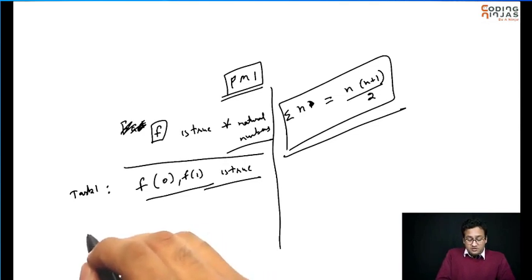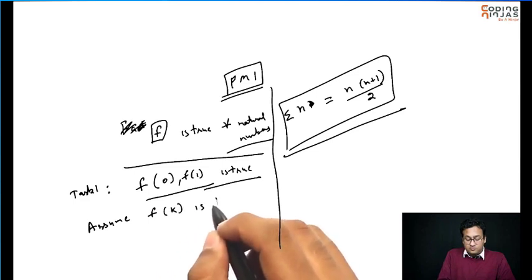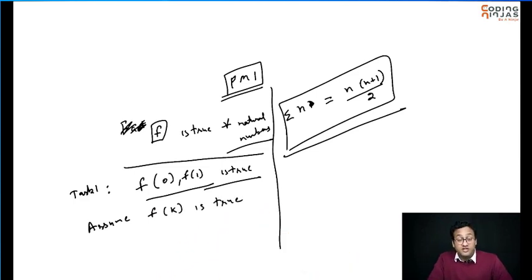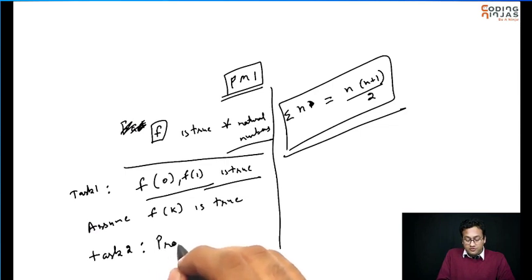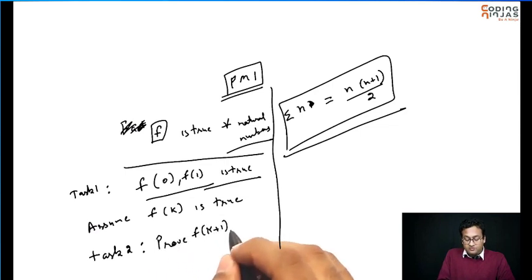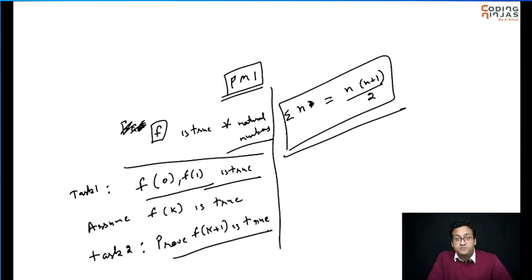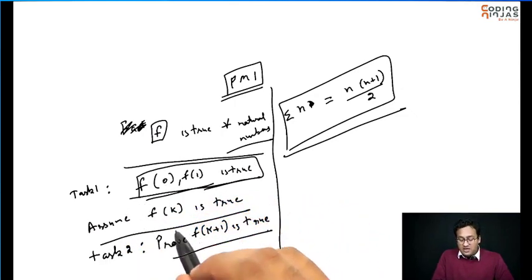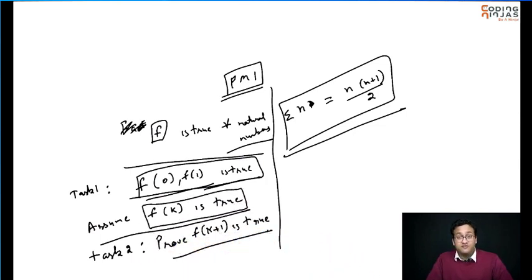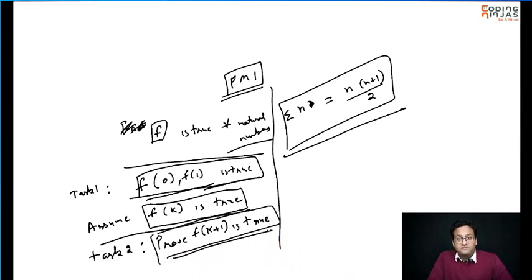Then PMI says, assume f of k is true. I can assume f of k is true. Task 2, prove f of k plus 1 is true. That's what we need to prove. So the middle one is not your task. Your task is proving a very small case and assuming that the middle one is true, that is f of k is true. Using this statement, you need to prove that f of k plus 1 is true as well.